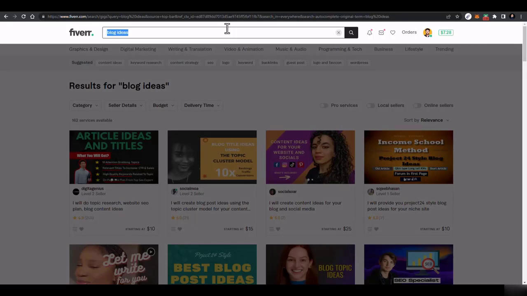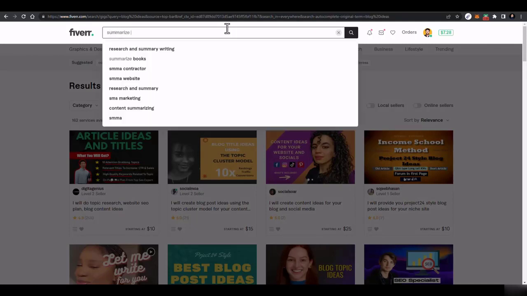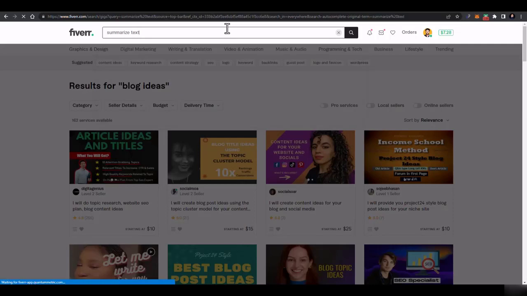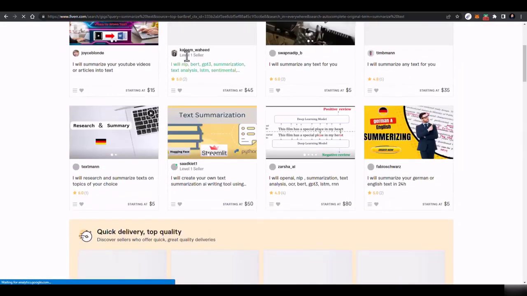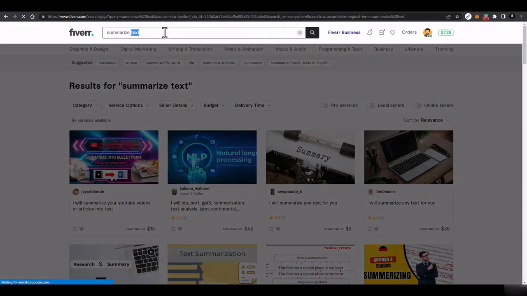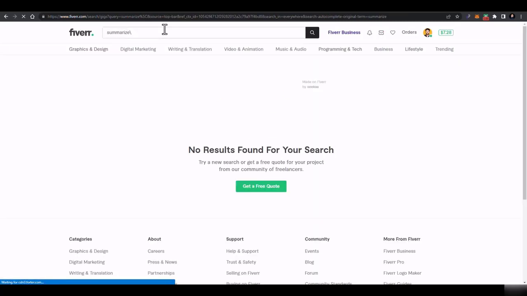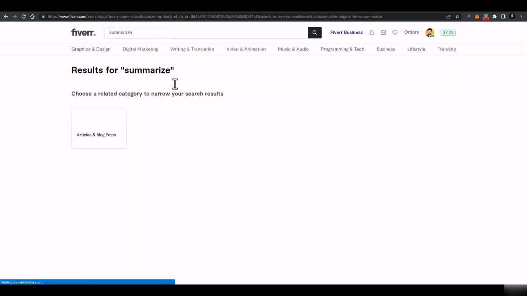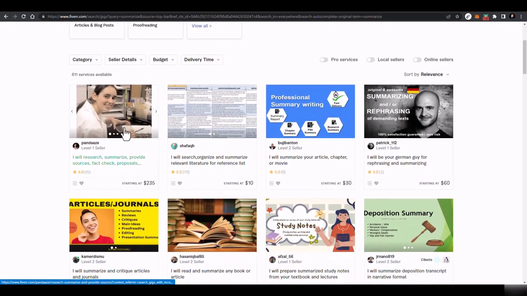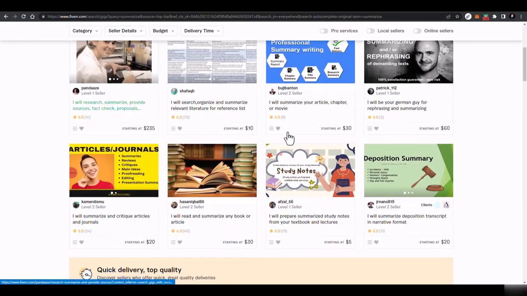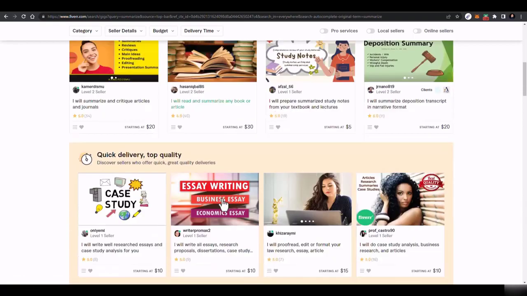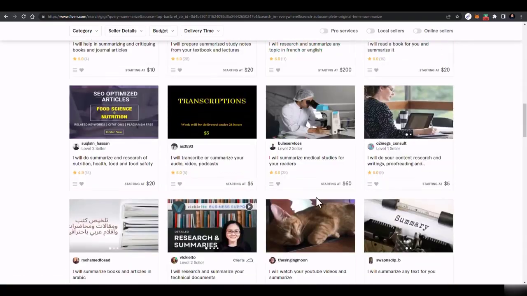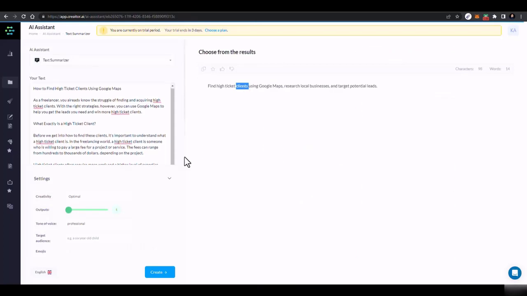Now summarize text. And here you can see there are a lot of text summarization gigs who are charging around $45 from the start, and you know it just ranges above and above. I'll search for summarize. And here you can see $235 and $30, $20, and then $200. These are all the amounts for just text summarization.